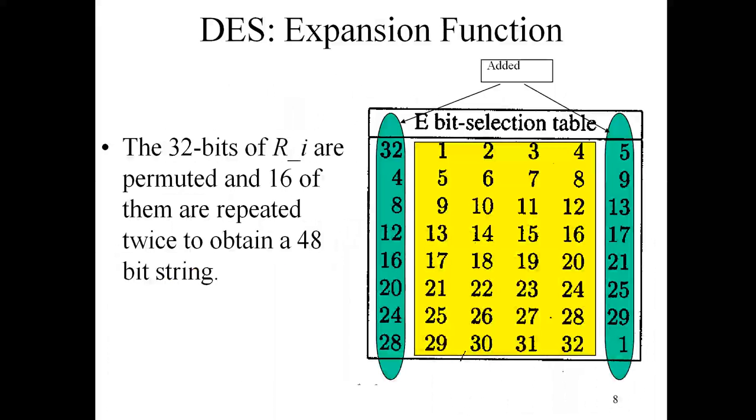As we saw in the expansion function, the 32-bit data has 16 bits added and becomes 48 bits. One of the logics for expansion is this: if there are 32 bits, and 1, 2, 3, 4 are the bits, then the next bit, which is 5, we take as an extra bit for that group.